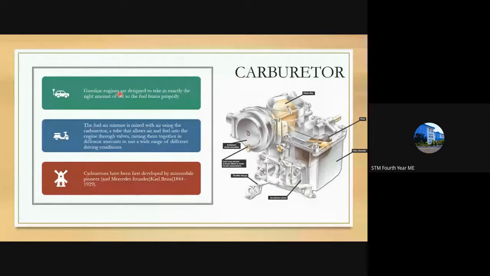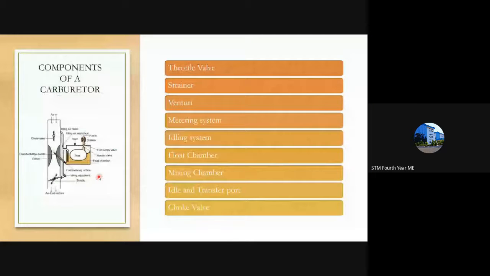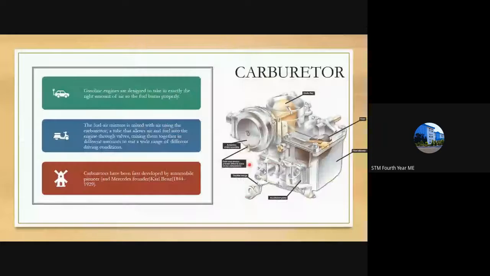And the carburetor, we are going into detail. The carburetor was first developed by an automobile pioneer and Mercedes founder named Carl Benz. Okay, Carl Benz first developed carburetors. This is the schematic diagram of a carburetor. This is the component that you will see inside the bike and all.